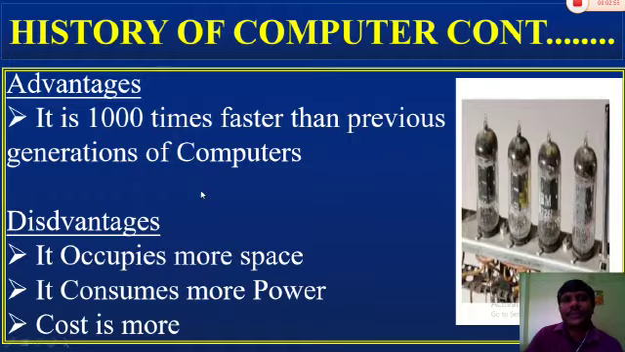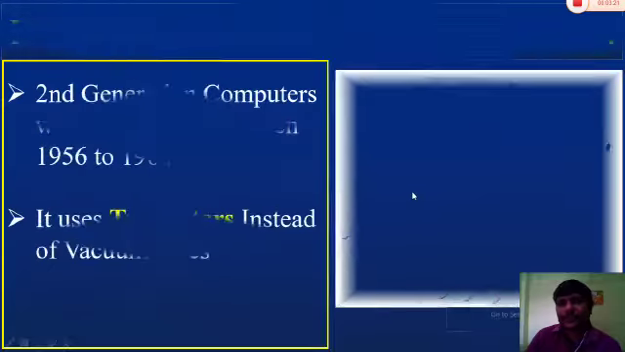The advantage of ENIAC is that it is 1000 times faster than the previous generation's computers. And also the disadvantages. It occupies more space because of how many vacuum tubes are required? 18,000 vacuum tubes are required. Every vacuum tube needs some power, so 18,000 vacuum tubes also need power. That's why it consumes more power, and also the cost is very high.